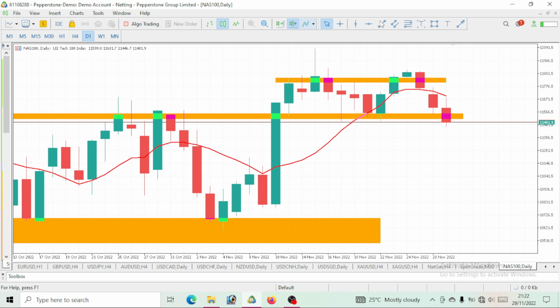So this is Nasdaq 100, right? We all talked about a bearish move, which we have actually gotten.